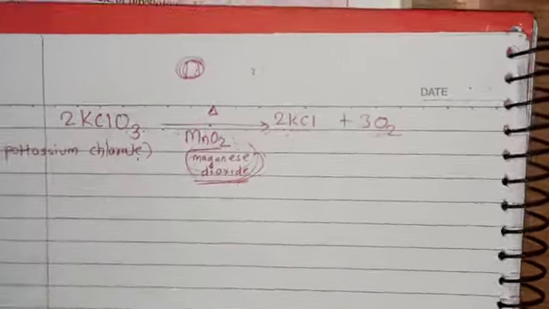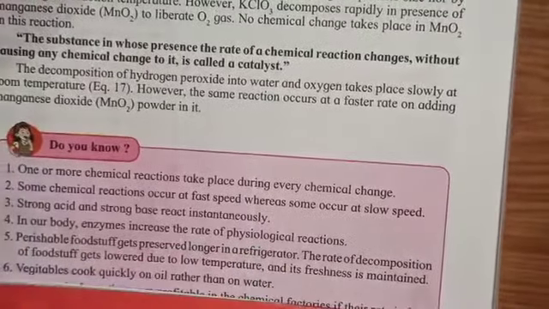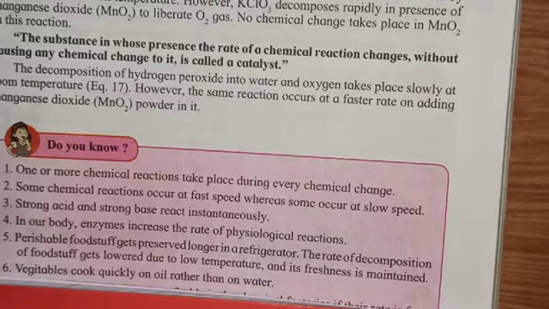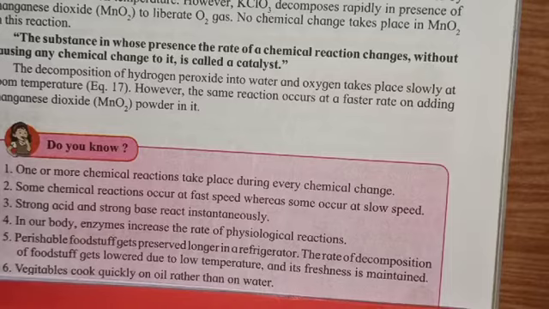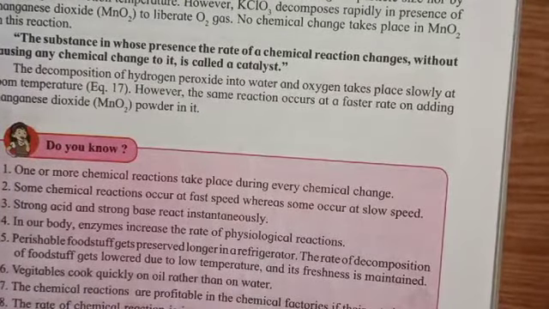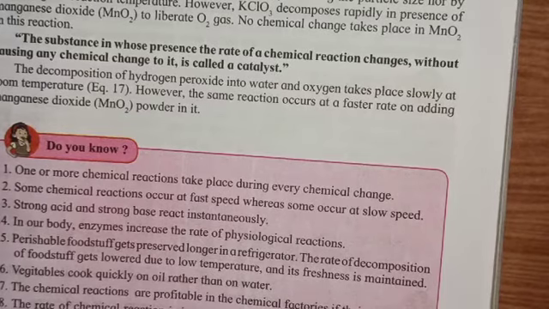So that is what is meant by catalyst. Catalyst is the substance which does not take part in the chemical reaction, but it increases the rate of chemical reaction; it fastens the rate of chemical reaction. So these are the factors which affect the rate of chemical reaction. Okay, so in this video we will see up to this.